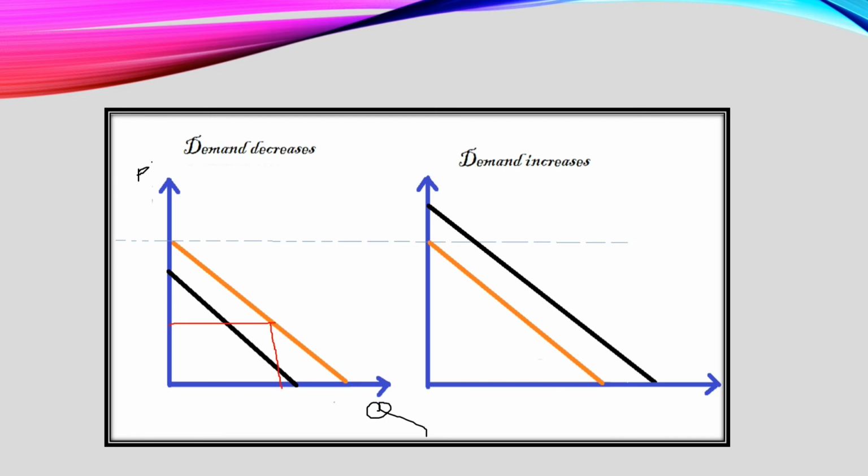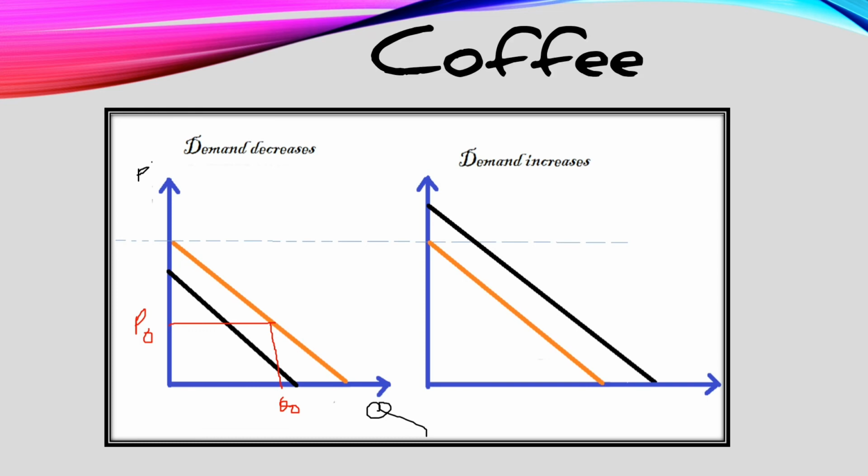Okay. So previously my demand was this, so let me give it a name, say Q long. This is P long. Okay. So let's say the coffee price decreased, falls. So what will happen? People who used to drink tea will also shift to coffee. Okay, because it's a perfect substitute.